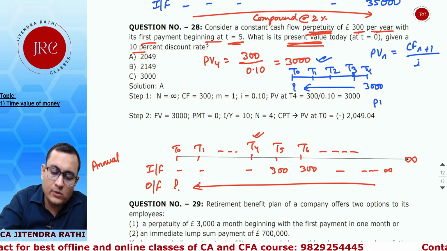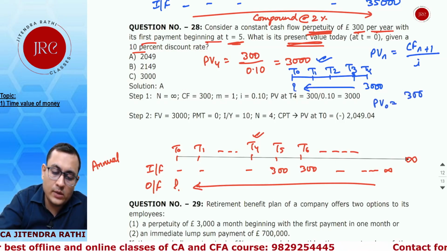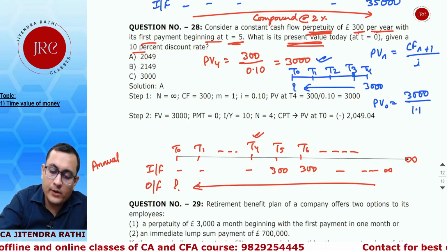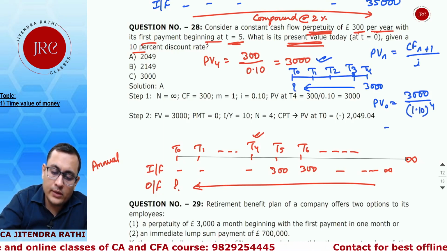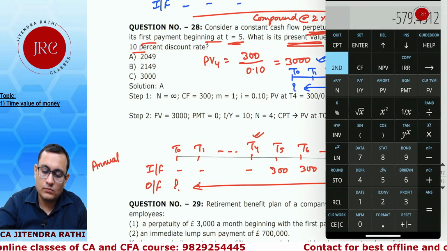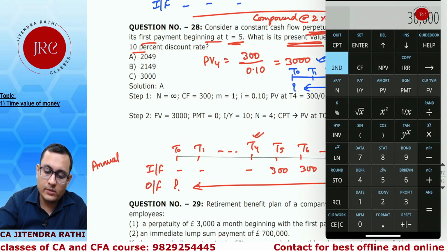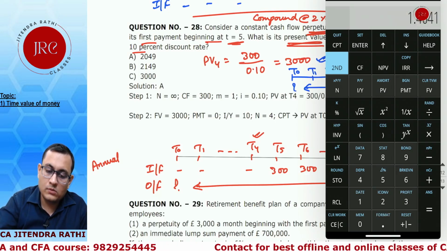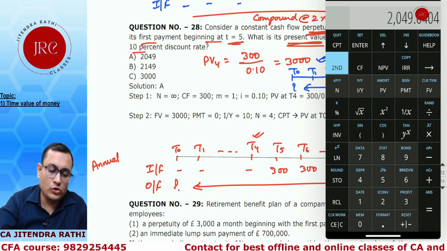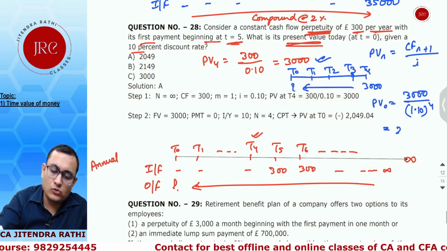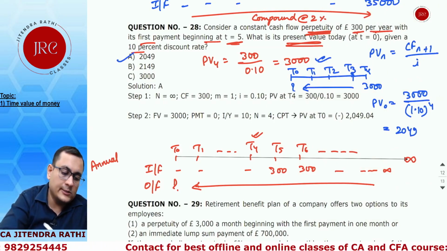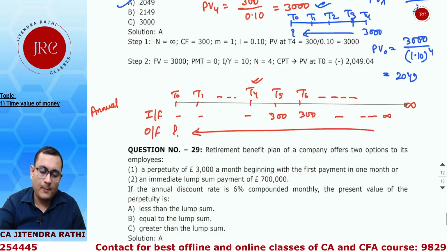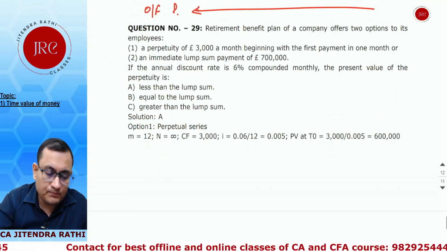So PV0 is equal to 3000 over 1.10 to the power 4, which gives you 3000 by 1.10 to the power 4, equal to 2049. So 2049 is your answer. A is your answer.